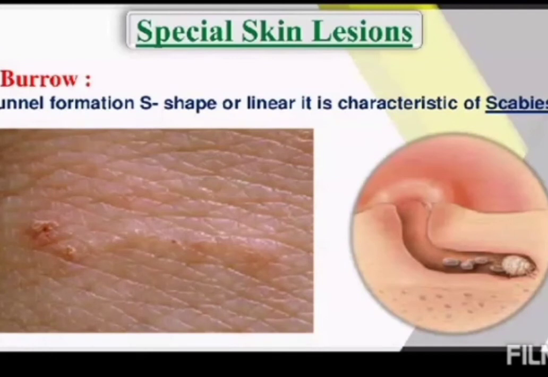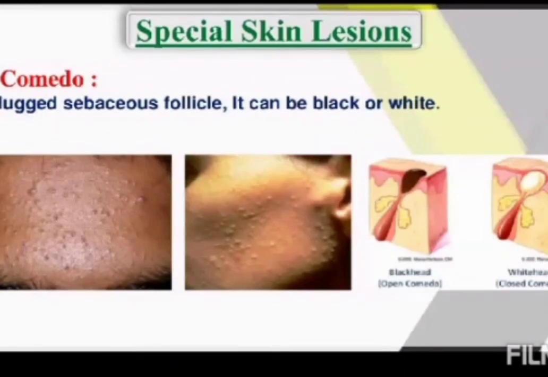And next one is burrow. Burrow means tunnel formation. Here in this picture we can see markings where the infection is present and spreads in a linear way to another area. This is the typical feature of scabies, and underneath the skin we can see the eggs of these mites.